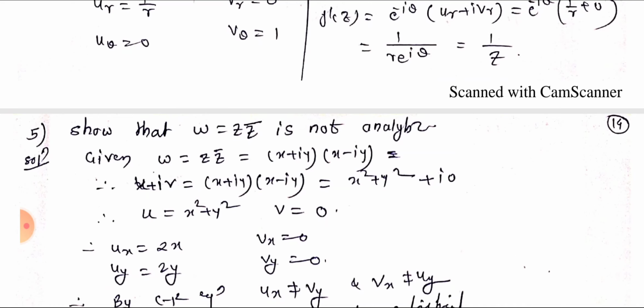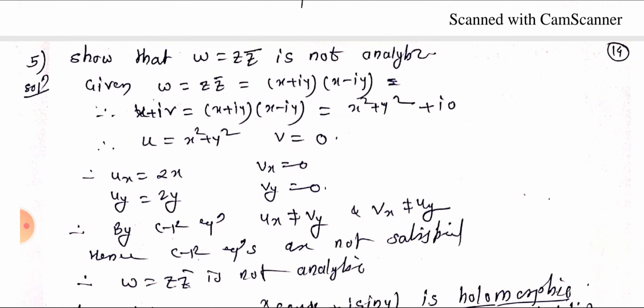Now show that w equal to z into z bar is not analytic. Not analytic means we show that the given function does not satisfy the CR equations. So here w equal to z into z bar, which is nothing but x plus iy into x minus iy, that gives x square plus y square. Here the imaginary part is 0. So u equal to x square plus y square and v equal to 0.